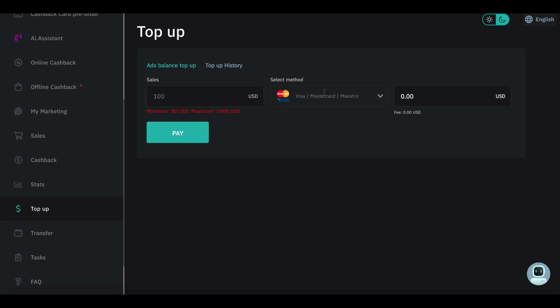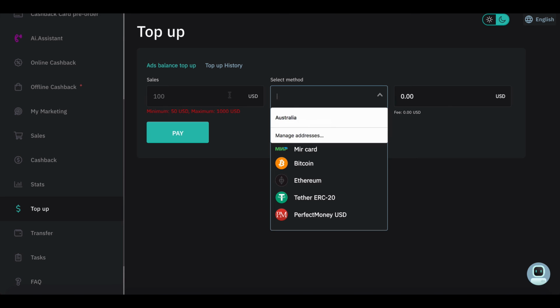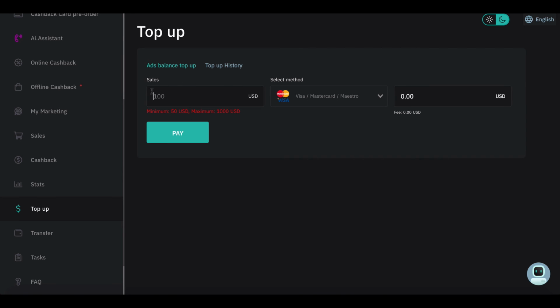You can go to top up. Before you top up with any of these methods, I really highly recommend that you use the $50 voucher, because I don't think it allows you to later. As you can see on mine, I actually forgot to use it at the start, and so I'm in this place with $50 less. It will come up here and say gift certificate, that'll be the keyword. You click on that. In this box, I don't think it'll have an amount, but what it will have is the code. You will then put in the 16-digit code.